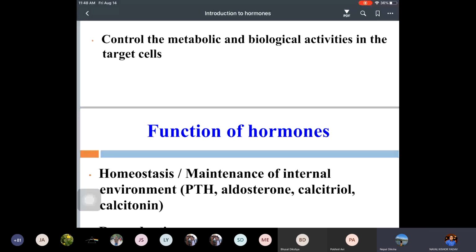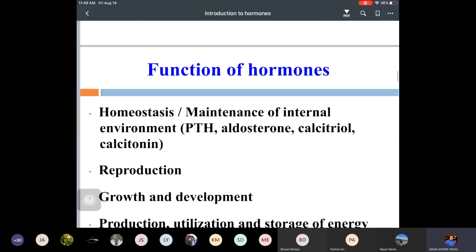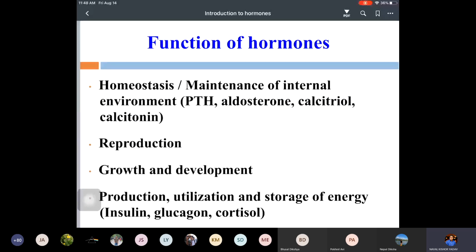Okay. So the first one is homeostasis and the maintenance of the internal environment. For example, you can take calcium homeostasis. There are different hormones which help in the maintenance of the calcium level. Calcium level is 9 to 11 mg per dl, a very narrow range. That is maintained by different hormones like parathyroid hormone, calcitriol and calcitonin.